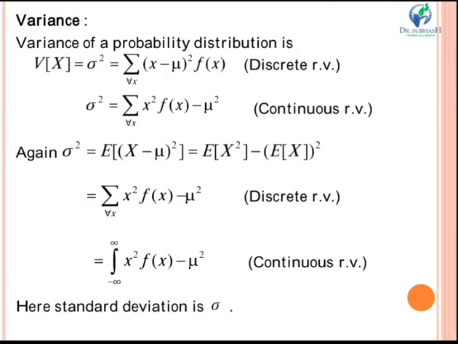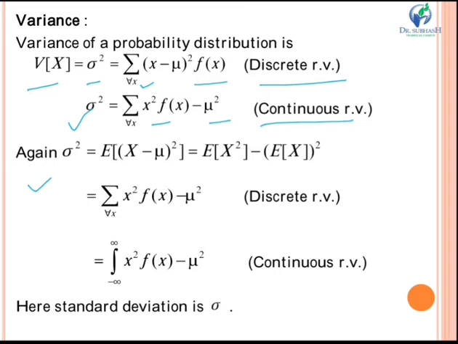Next is variance. When we discuss all this, variance and standard deviation come up. The variance of a probability distribution is V of x equal to sigma square, which is equal to summation for every x of x minus mu whole square into f of x. This is for a discrete random variable, and for a continuous random variable you get the formula sigma square equal to summation x square into f of x minus mu square.